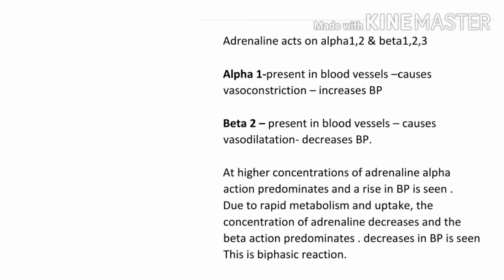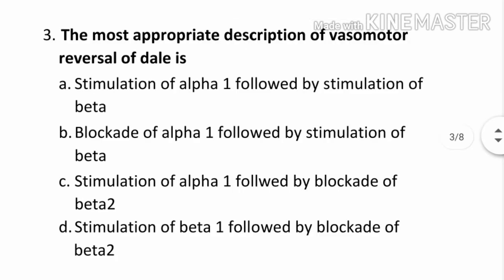At higher concentration of adrenaline, alpha action predominates and a rise in BP is seen. Due to rapid metabolism and uptake, the concentration of adrenaline decreases and the beta action predominates. Thus, decrease in BP is seen. This is biphasic reaction.